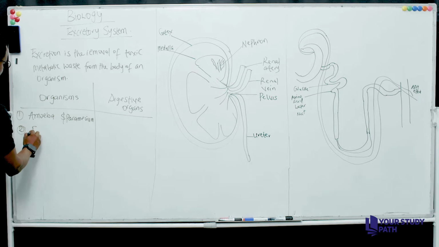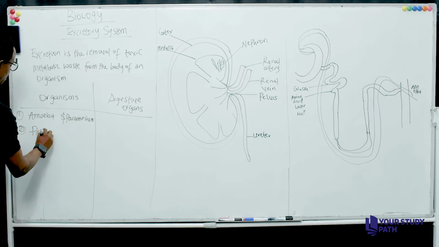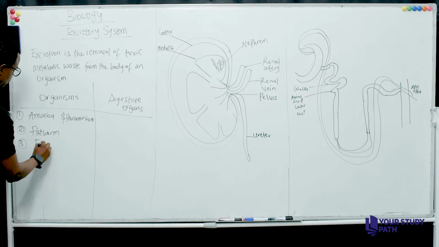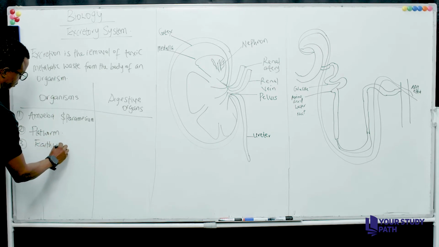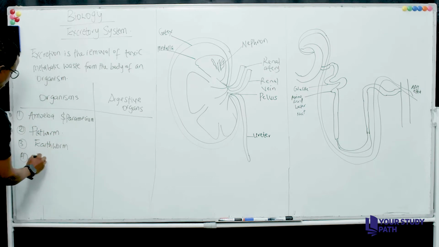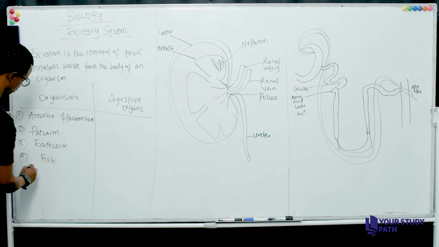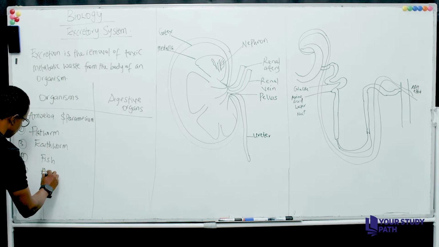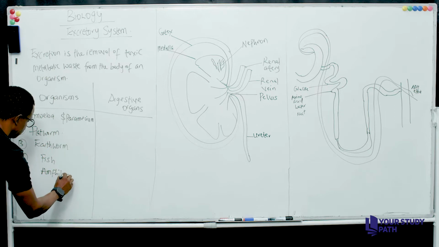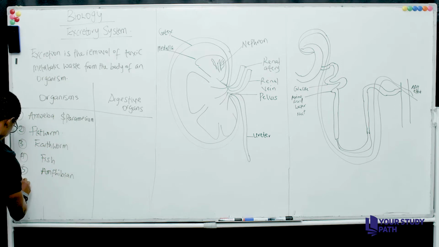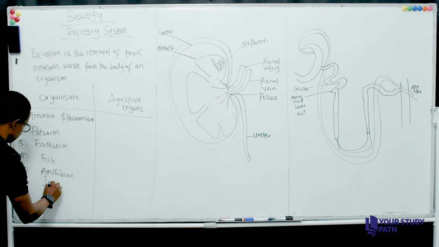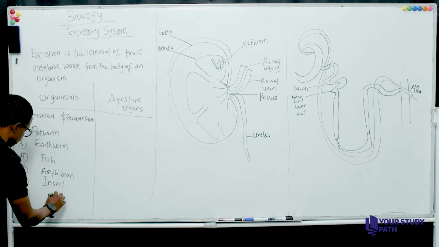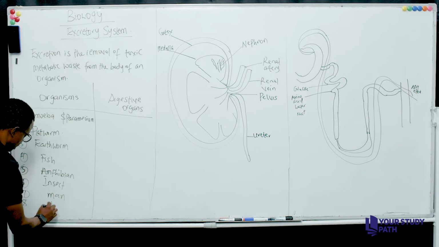Number two, we look at flatworm. Three, we look at earthworm. Then fish, amphibians, insects, man, and plants.